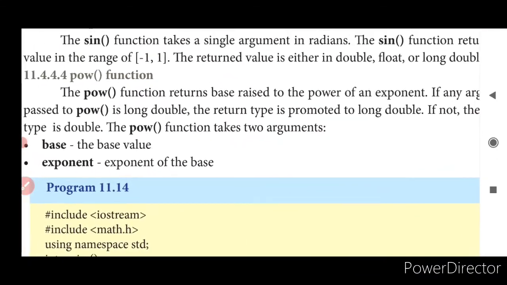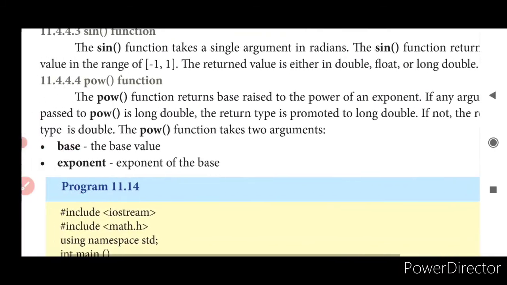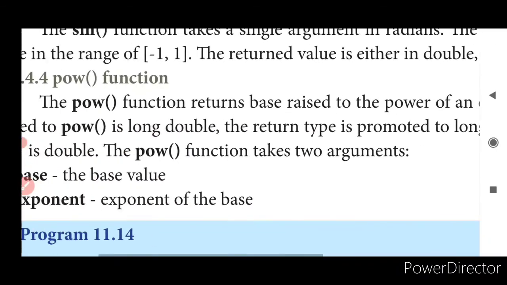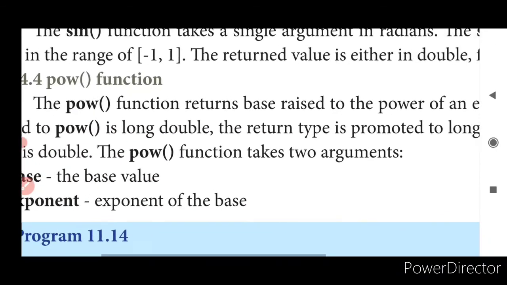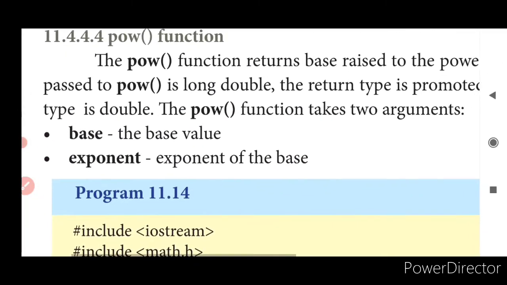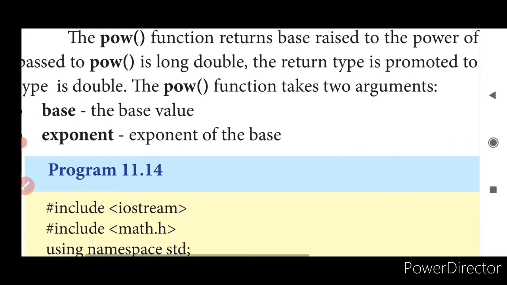Next, the power function. What is power? Exponents. It returns base raised to the power of an exponent. If any argument passed to power is a long double, the return type is promoted to long double. You understand? If the value given is long double, the printed value will also be long double. If not, the return type is double. Double and long double are all data types. And your power function takes how many arguments? Two arguments: a base value and an exponent value, like 2 power 3.